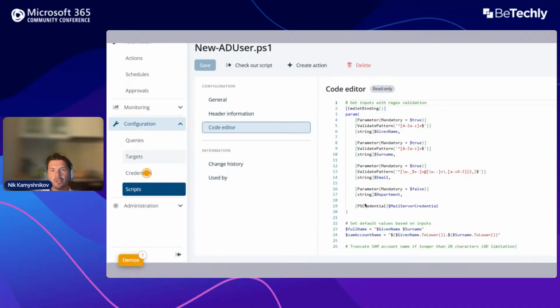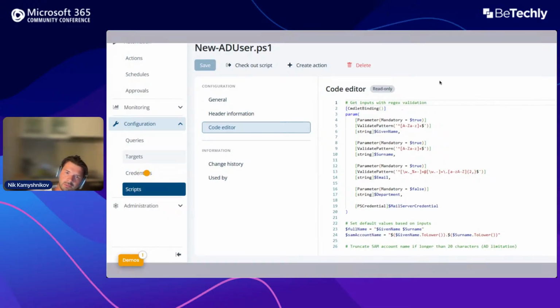I'm not going to go into details, but I just want to show you this param block. This is the only thing that you need to write. The param block basically asks what kind of parameters you need to execute the script. Let's say you want to create a user. In that case, you need the username, last name, department, and so on.